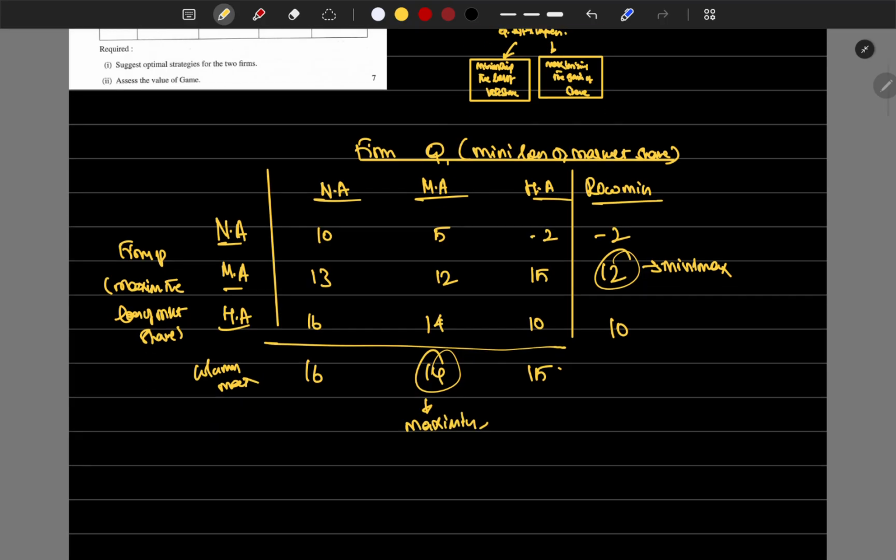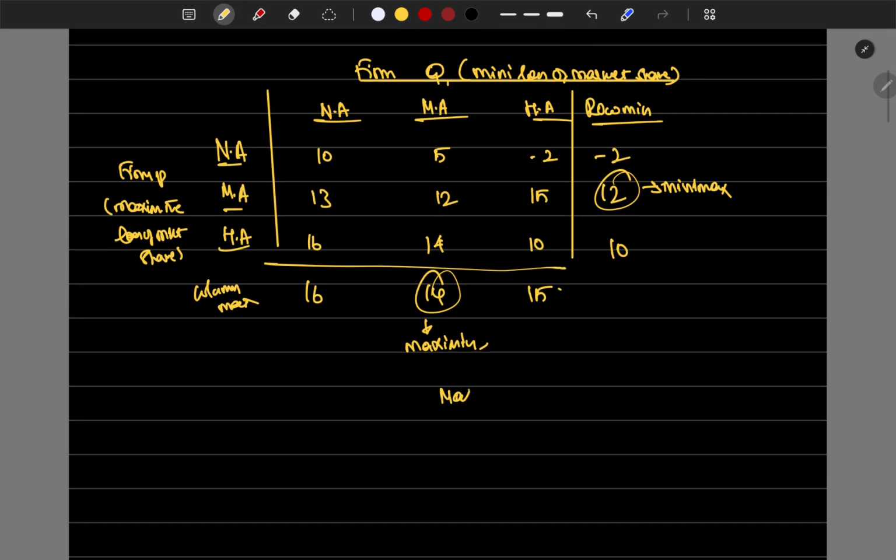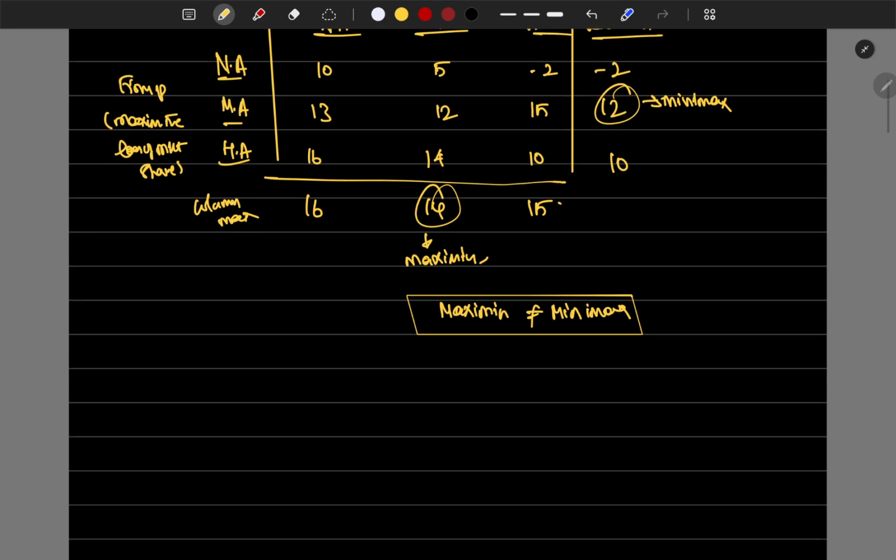The maximin and the minimax are not equal. So we have to go with step 2, which is the principle of dominance.